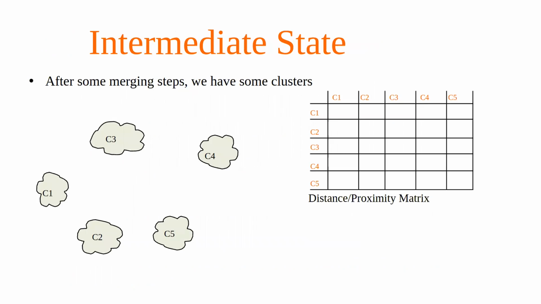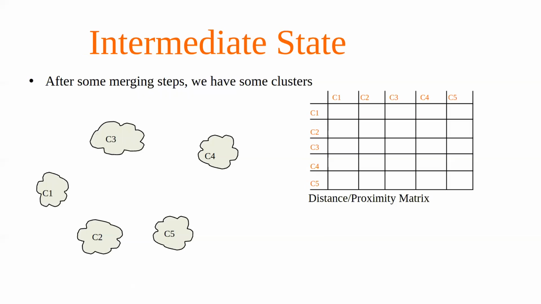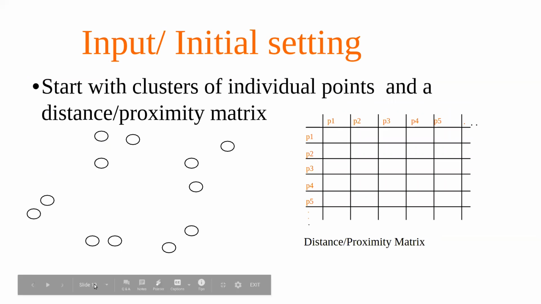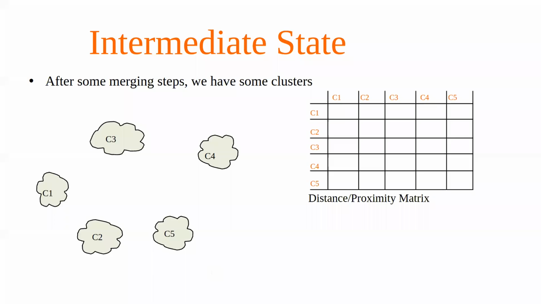Okay, so we see that after doing the first level of operation, we can group them into cluster 1, cluster 2, 3, 4, 5, and so on. Actually, this process will happen one by one. So first, maybe these two appear to be the closest, so it will first create a cluster here. Then we will see that these two are the closest, then it will create a second cluster. So that's how, after a few steps, we see that these are the 5 clusters.